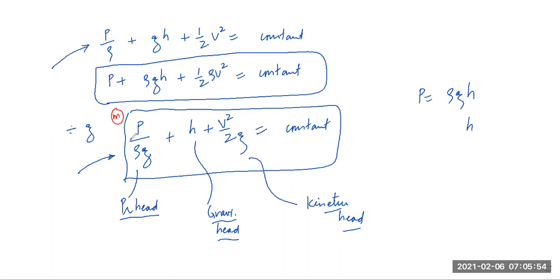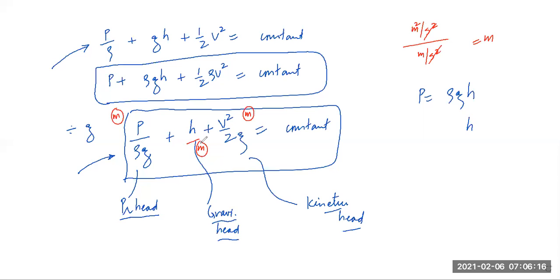Meter. Pressure energy in terms of meter. h obviously is in meter. v square by 2g: v square is meter square by second square, divided by meter per second square. See that? Meter square by meter, that is again meter. So its unit is also meter.